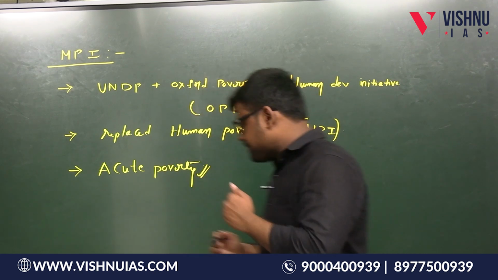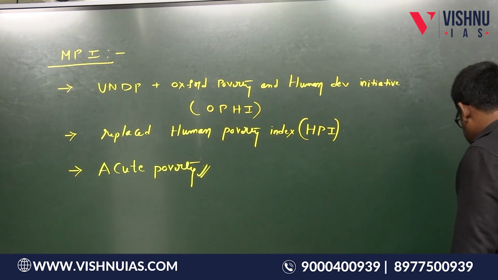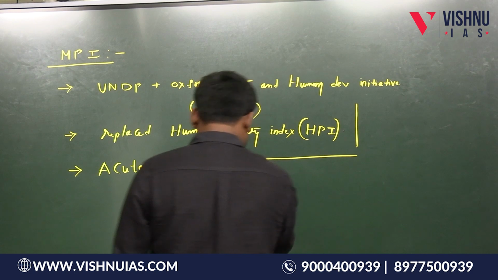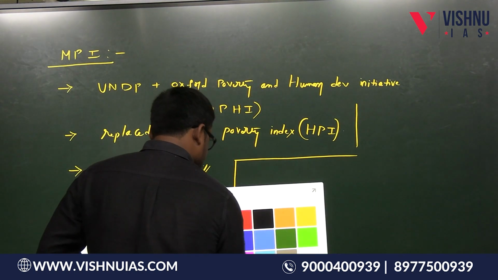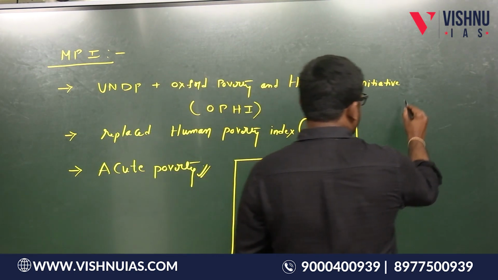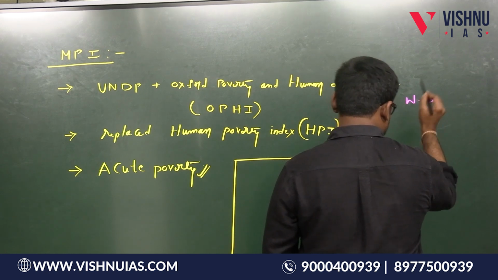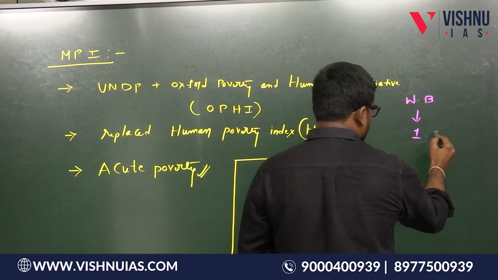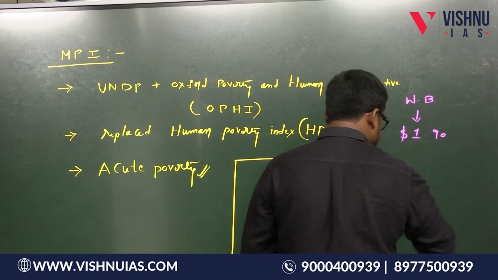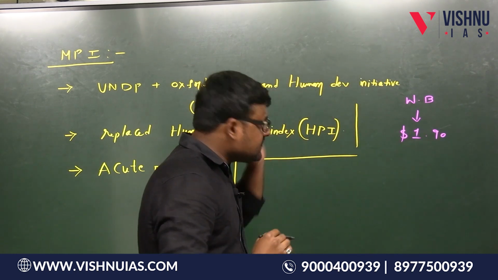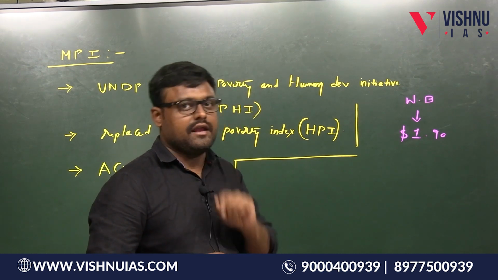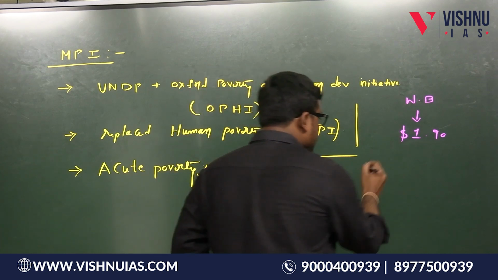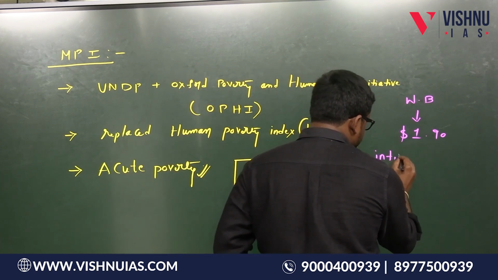Let me take a small deviation here and explain. The World Bank also measures poverty. It fixes a number, $1.90, as the international poverty line.